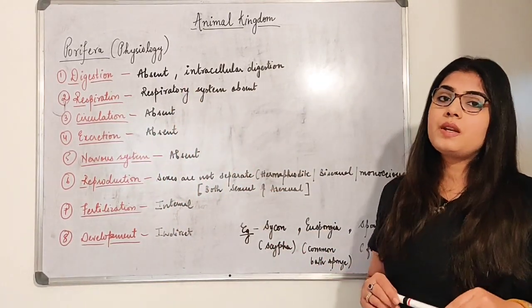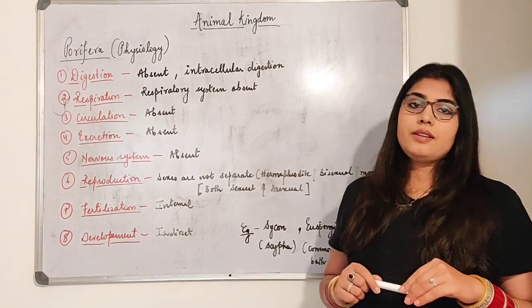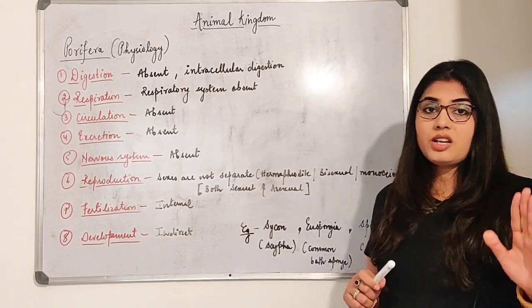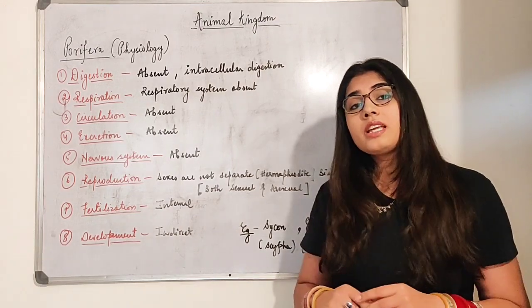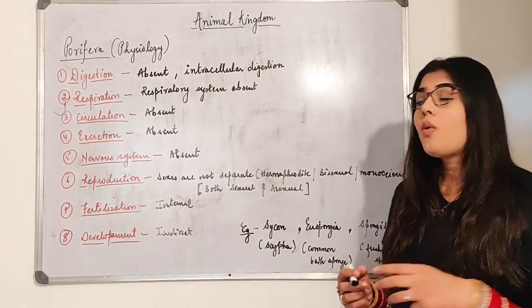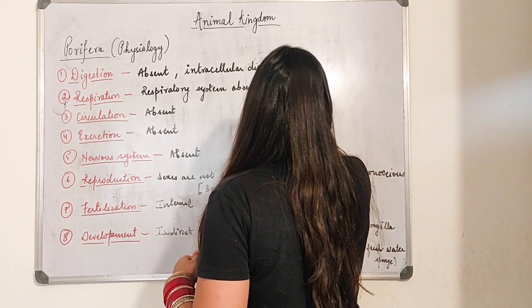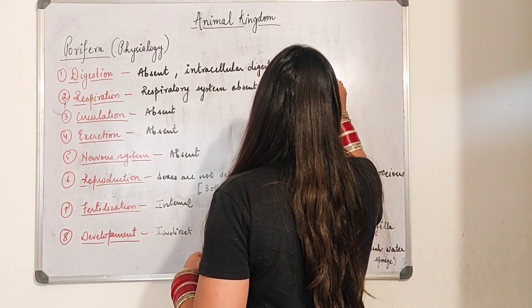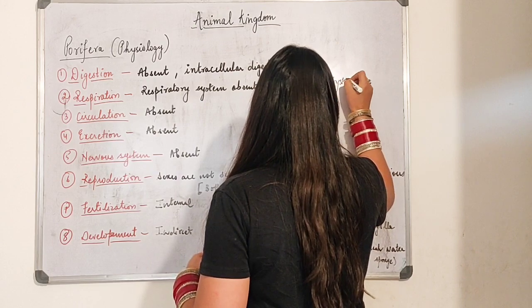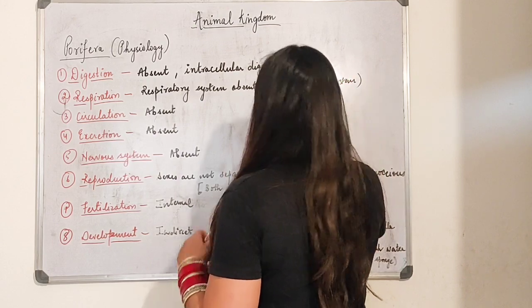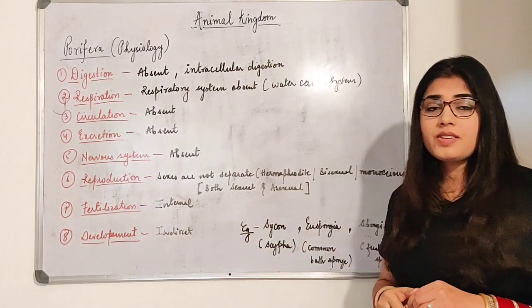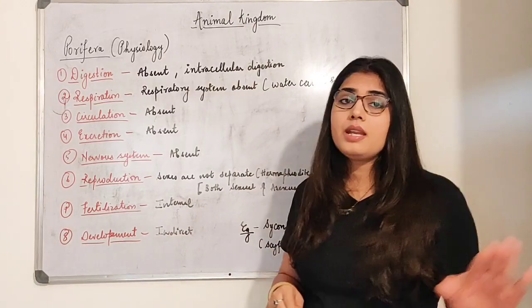No specific respiratory organ is present inside their body. Nothing is present for respiration. So how is respiration taking place, beta? Through the water canal system again. This is a very important PPT, beta, which we have studied in the previous video. Water canal system, very important.